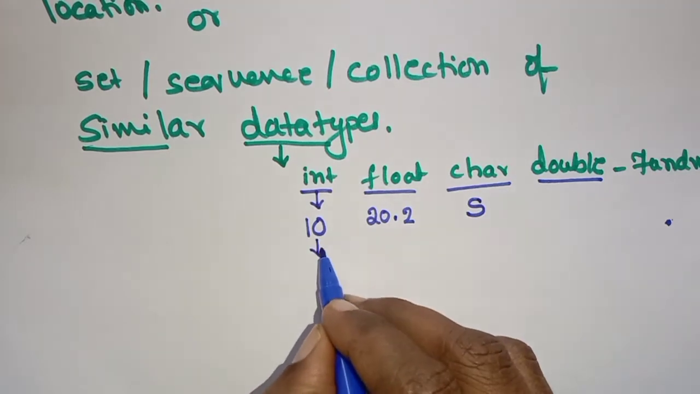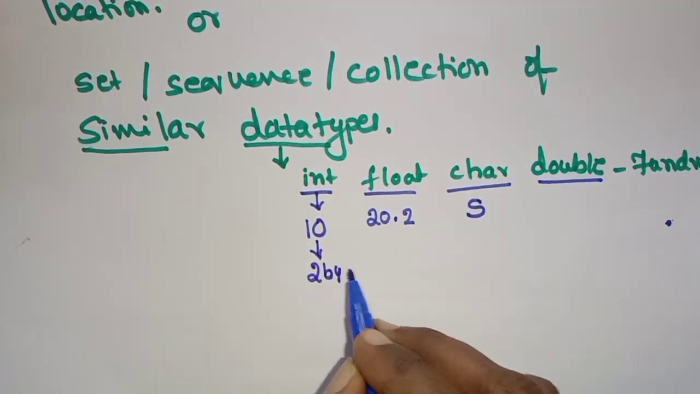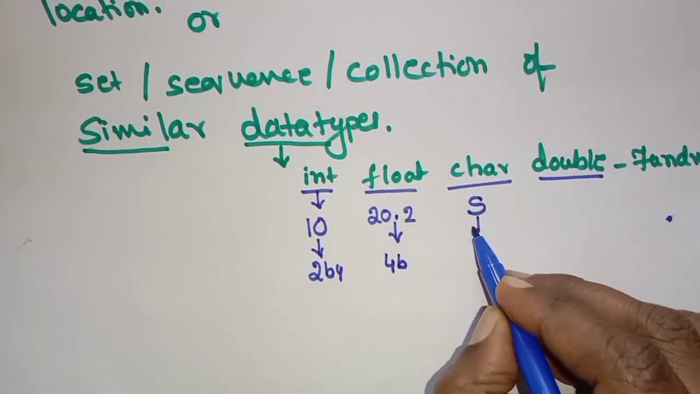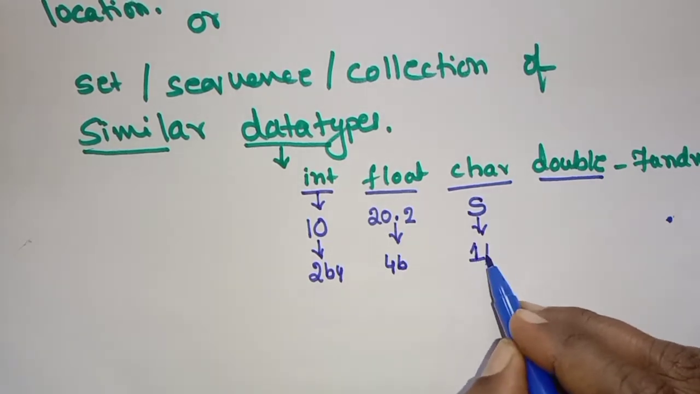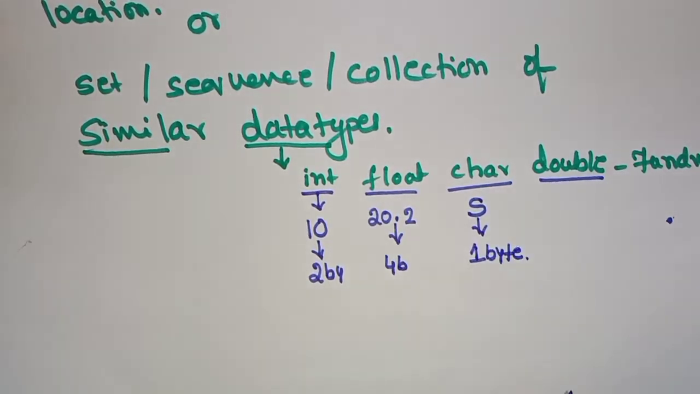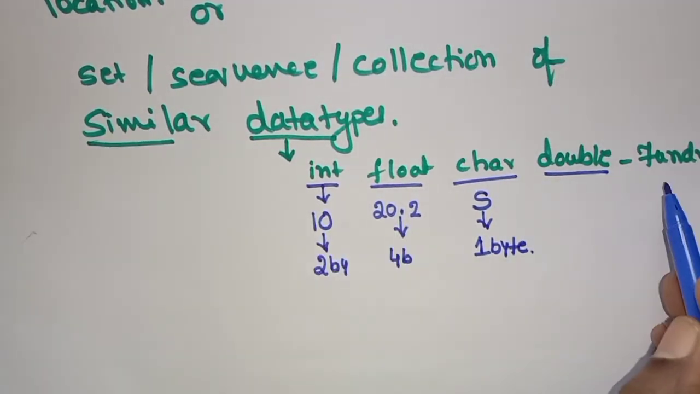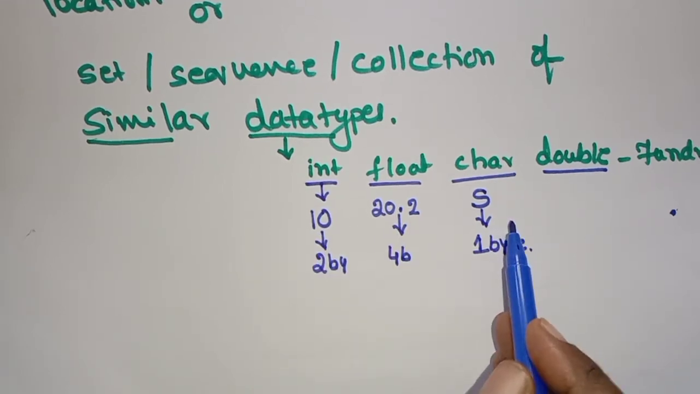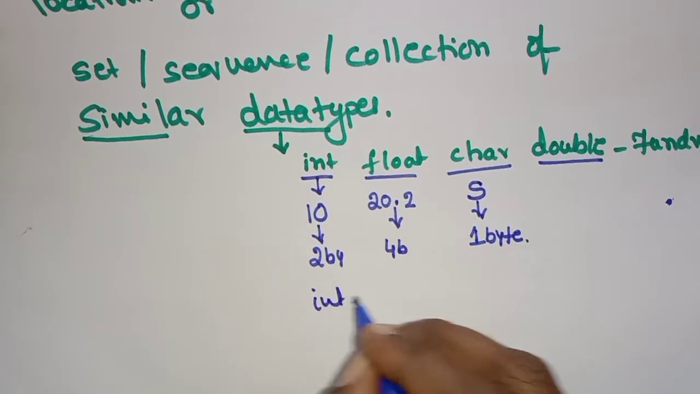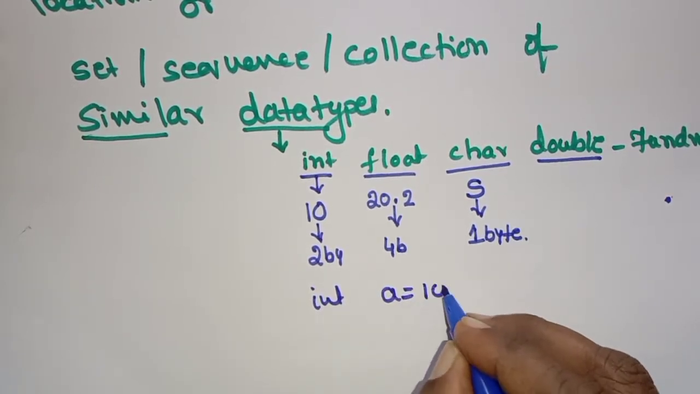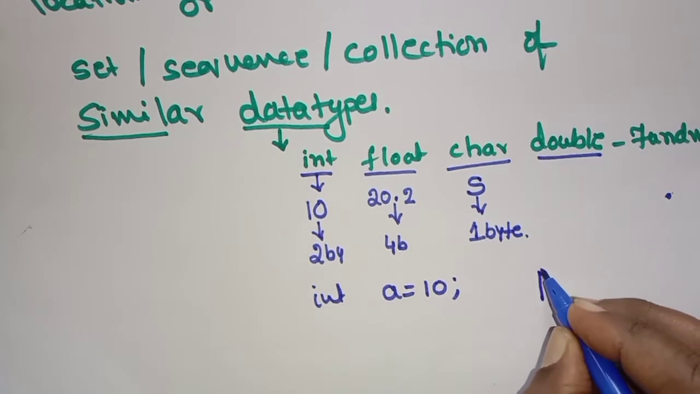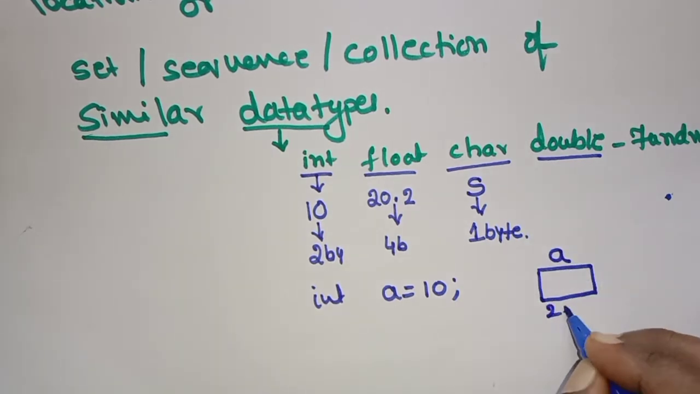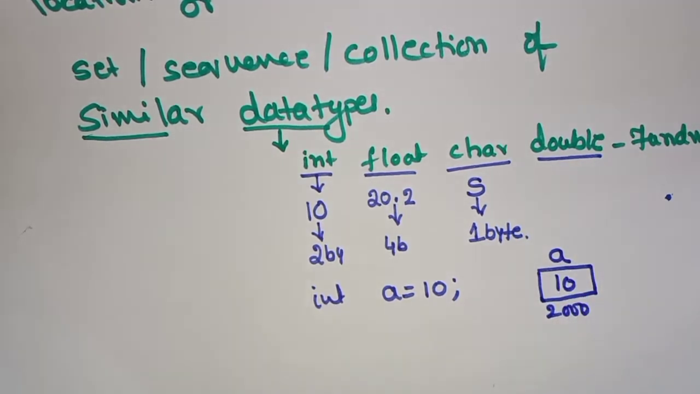Once again, just to revise: to store one integer value, it takes 2 bytes. Similarly, to store one float value, it takes 4 bytes. To store one character, it takes only 1 byte of memory. So when you use these fundamental data types, they can store only a single value. If I have declared int a = 10, then in memory one variable name has some address, let us say 2010, reserved.